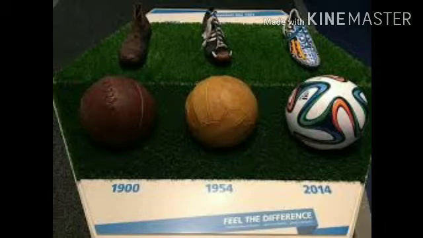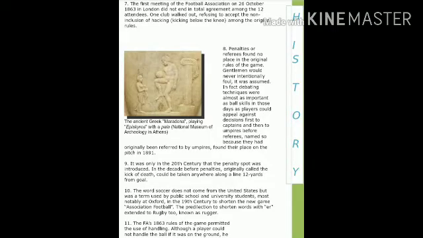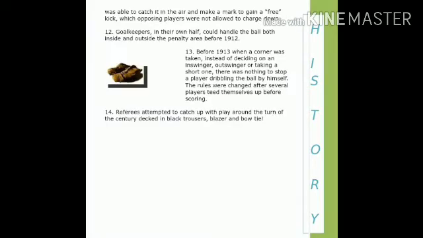And day by day, they formed an association and made the rules and regulations for international football. And the first international football match was played between Scotland and England in 1872. And now the FIFA committee forms the rules and regulations. FIFA means Federation International Football Association. What children? FIFA means Federation International Football Association. The committee forms the overall rules and regulations for football.